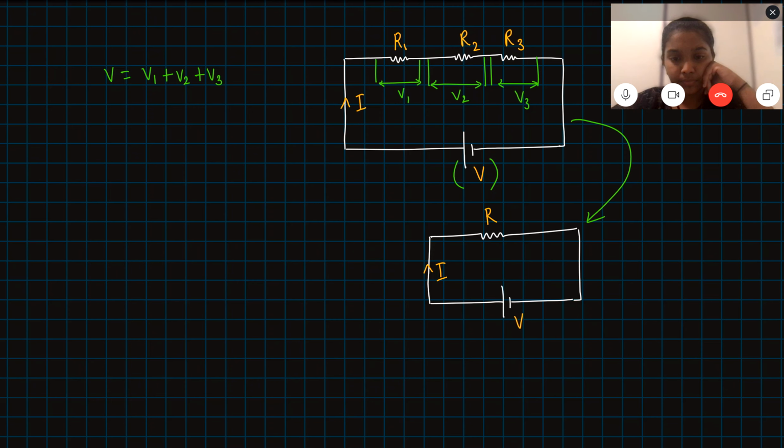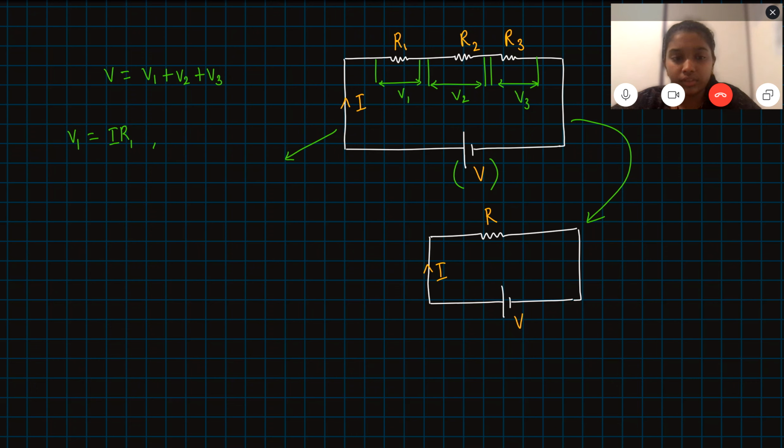I will just write the equation. In place of V1, I can write I into R1.